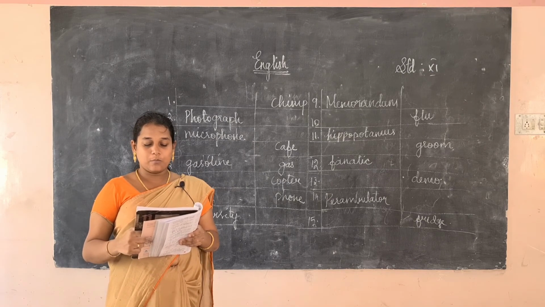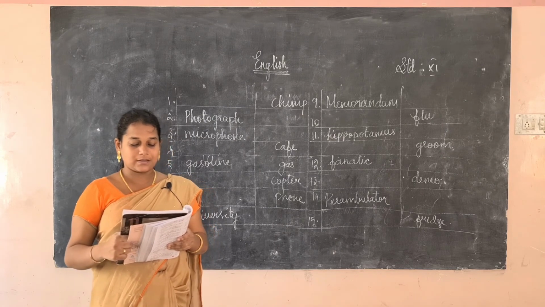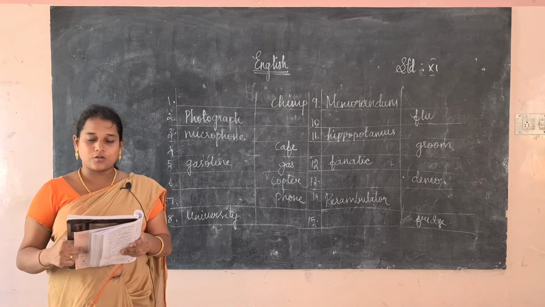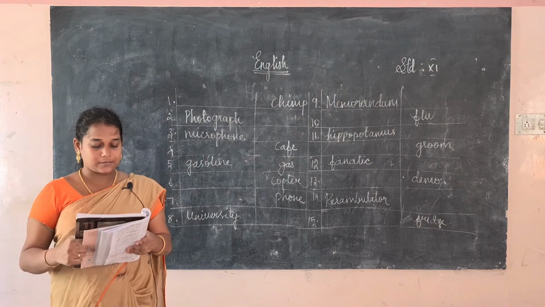A sociologist studies the functioning of human society. A geologist, you know very well, studies the matter that constitutes the earth.